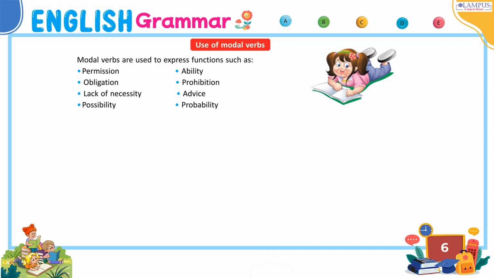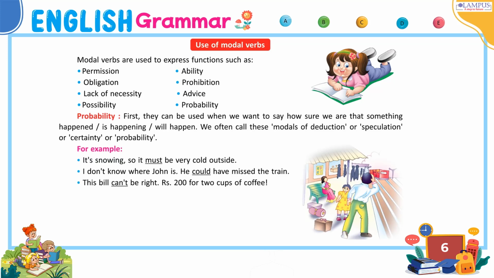Use of modal verbs. Modal verbs are used to express functions such as permission, ability, obligation, prohibition, lack of necessity, advice, possibility, probability. First, they can be used when we want to say how sure we are that something happened, is happening, will happen. We often call these modals of deduction, or speculation, or certainty or probability. For example, it's snowing, so it must be very cold outside.